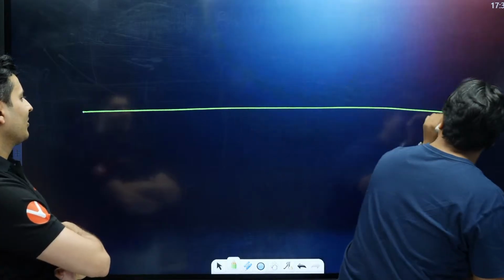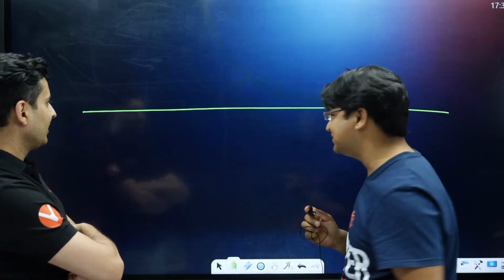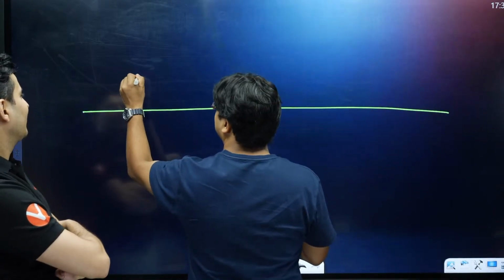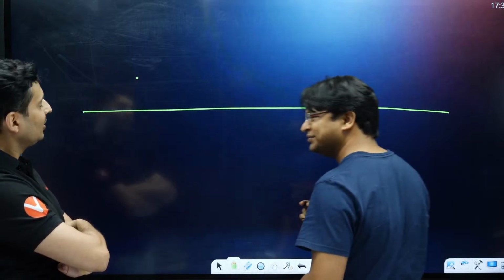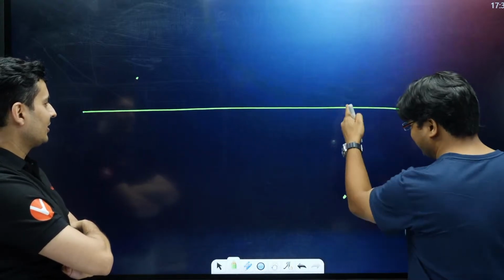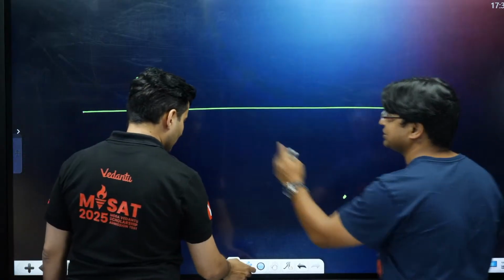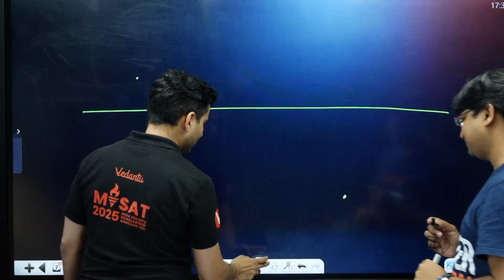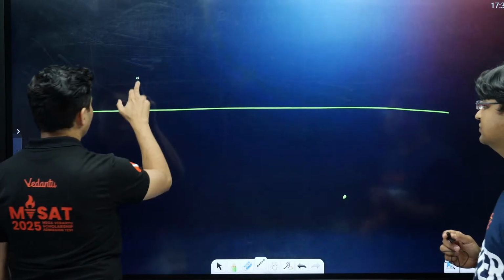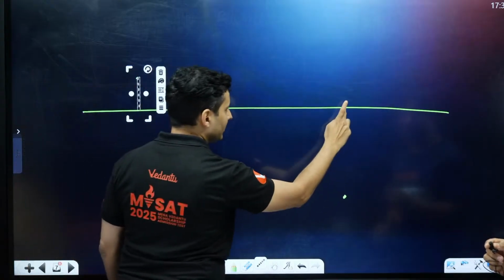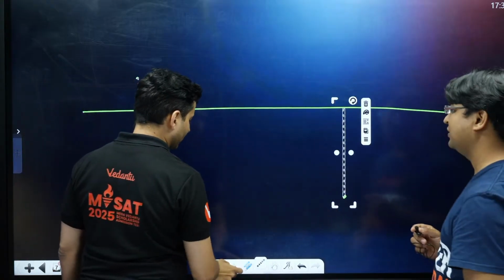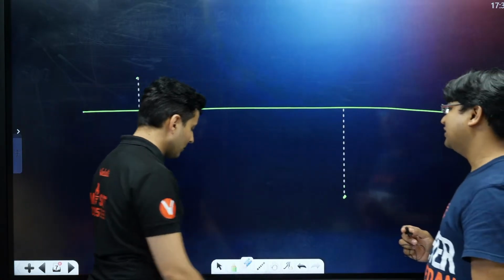This is the principal axis. Let's say this is a point, and let's say this is another point. I'm deliberately drawing it so it is very clear that one is more distant as compared to the other. See this distance, and this distance. It is a lot. Now you can treat any of these points as the object.